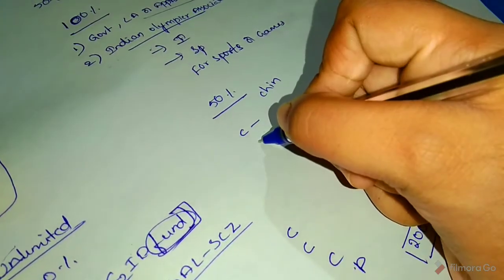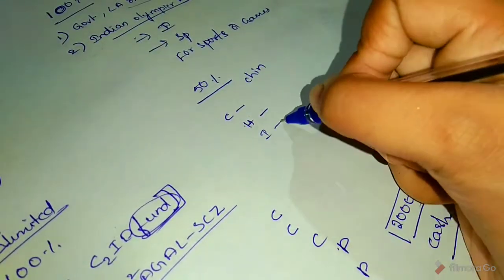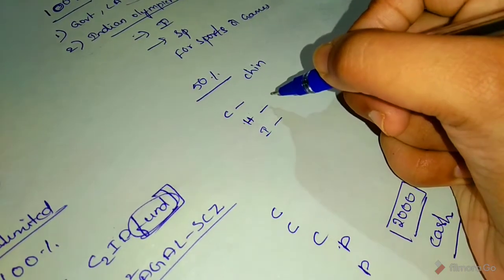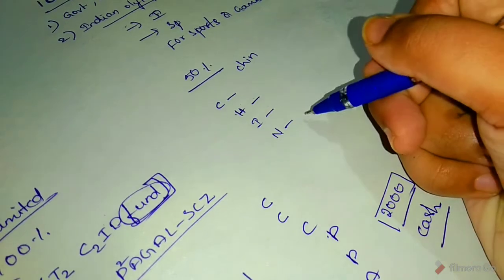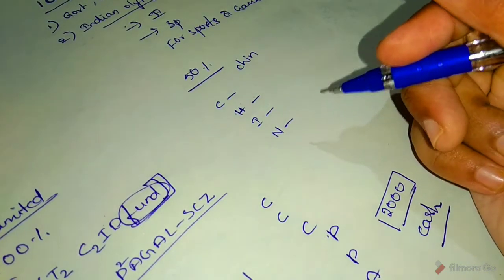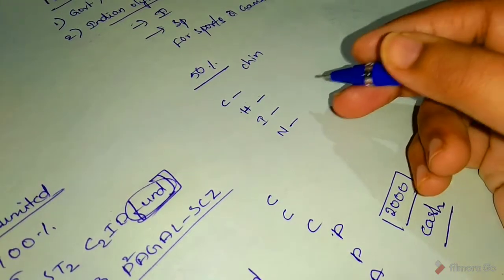And next, H, Housing Development Authority. And I, institution promoting minority community. And N, notified temples, mosques, churches, etc., only for repairs and renovation.